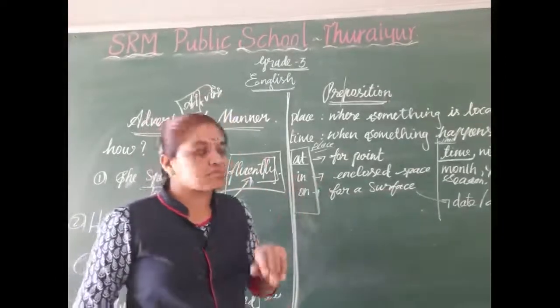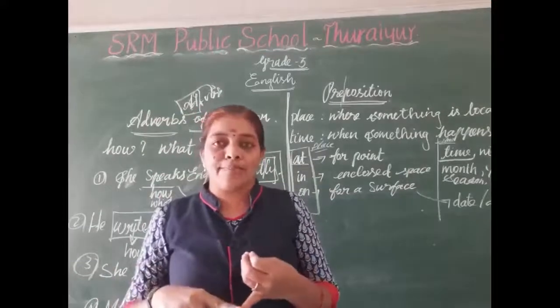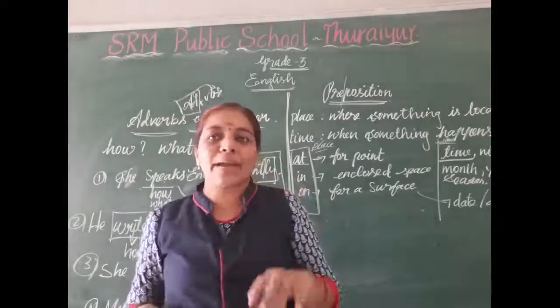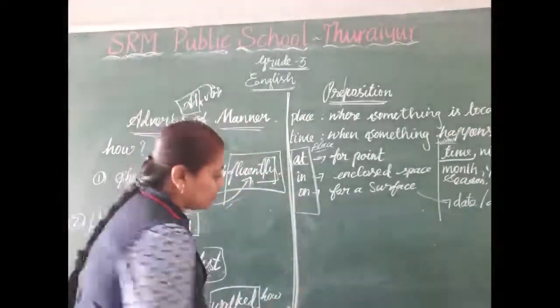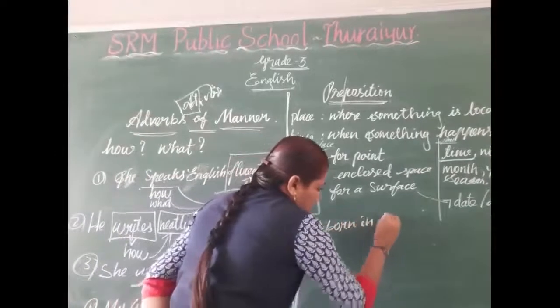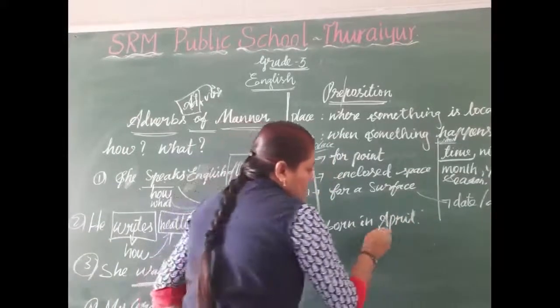Next, in. Before the month name, a particular month name. I was born in April. April is a month name. I am writing here, listen. Here, April is the month name.